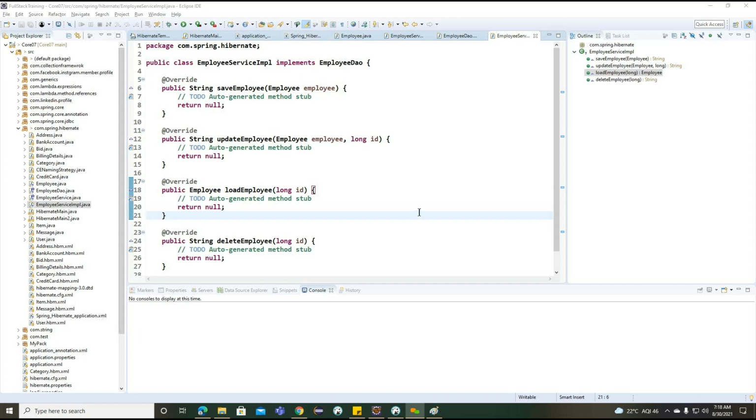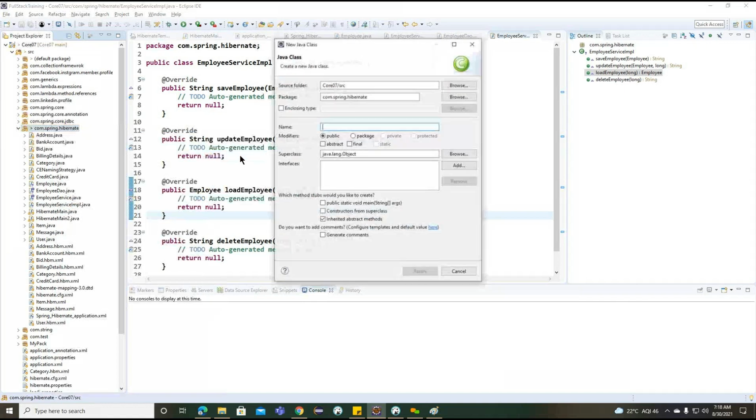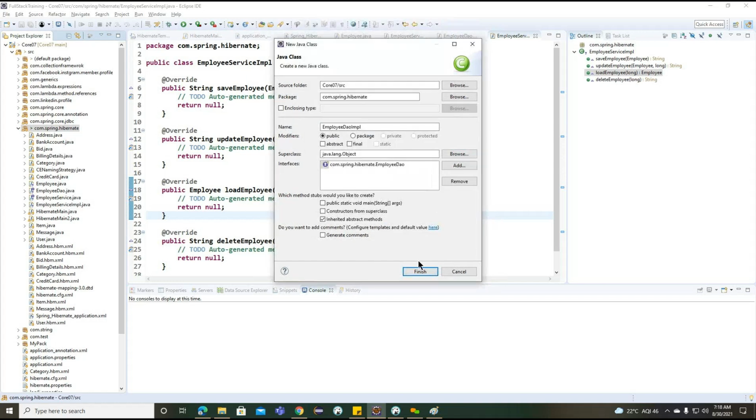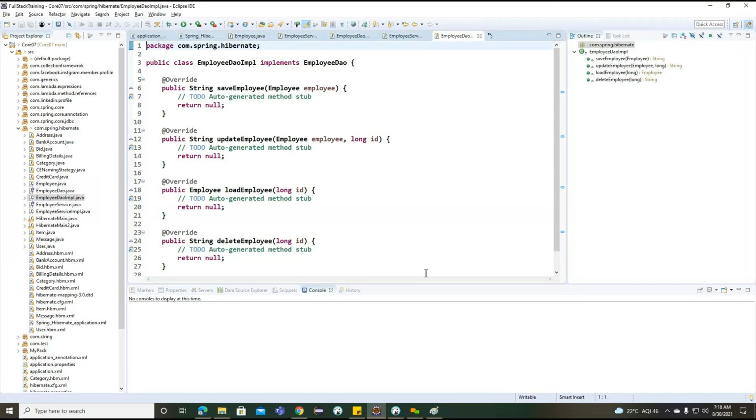Getting the point. Now after employee service IMPL, we'll try to connect with our employee DAO IMPL. Here I want to write the employee DAO interface information, and this is all about the employee DAO IMPL.